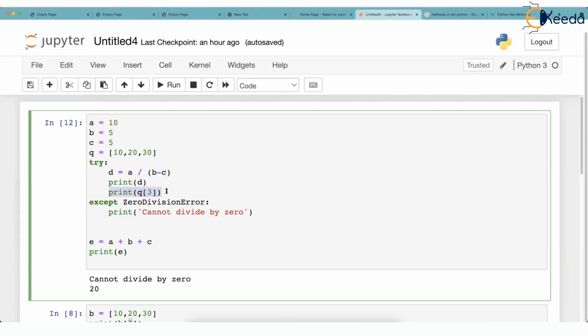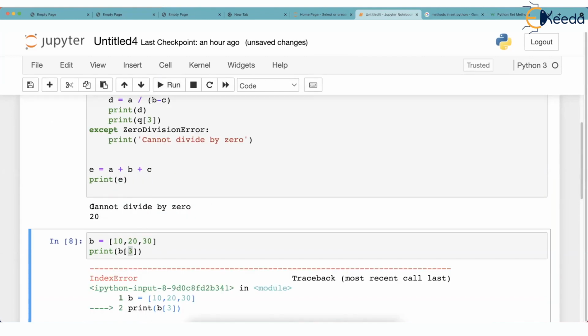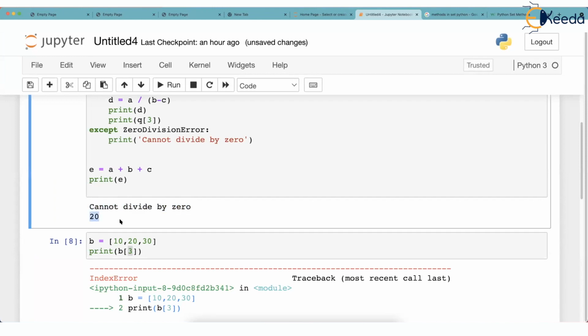So although this line is wrong, this line did not get a chance to execute. That's in our favor, because one poorly designed line in try says enough is enough. You are writing risky code, and I found that this code is risky. So I'm going to send it to exception handler. So if I run this, we still get cannot divide by 0 and 20.